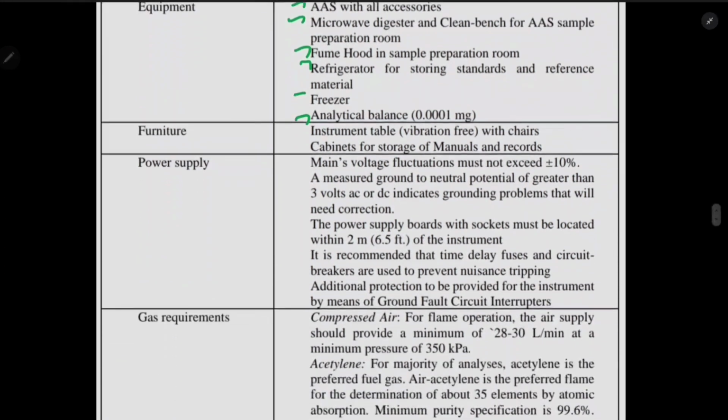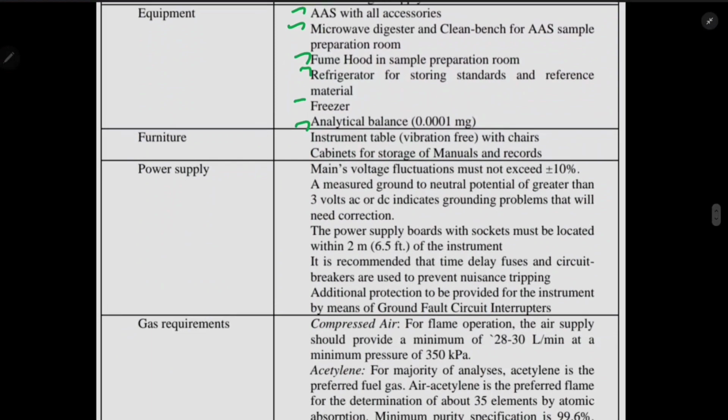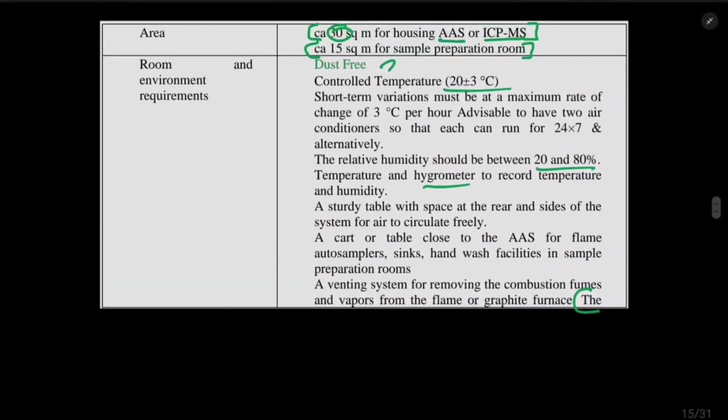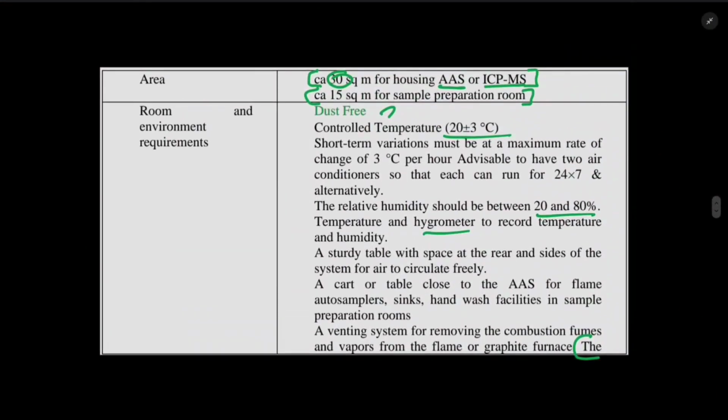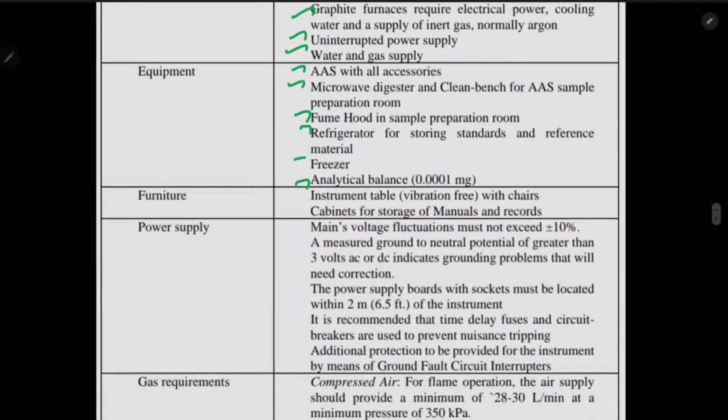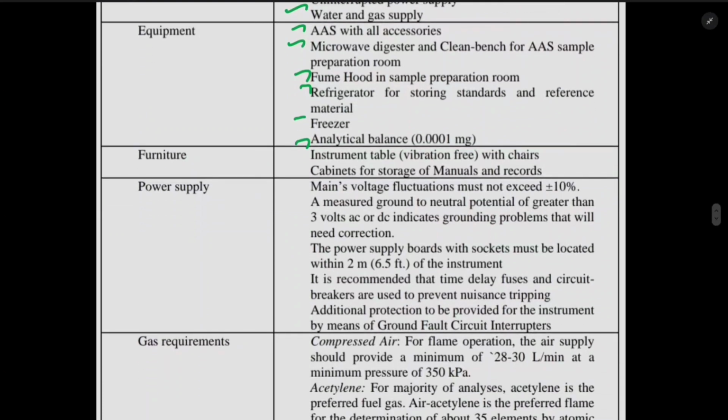Then power supply. See guys, obviously this is a room which requires a lot of power supply because of AAS. So here the power supply must be higher, right? It should not have fluctuations in the power supply. So the main voltage fluctuation should not exceed plus or minus 10.